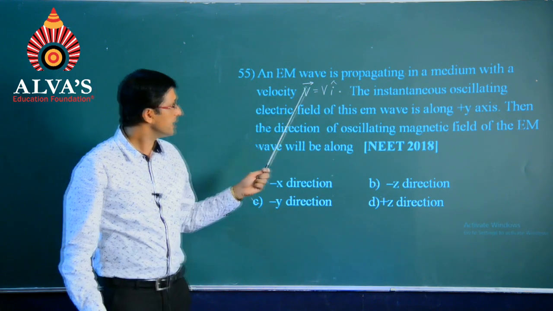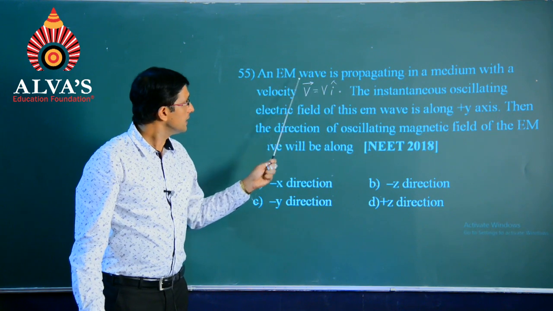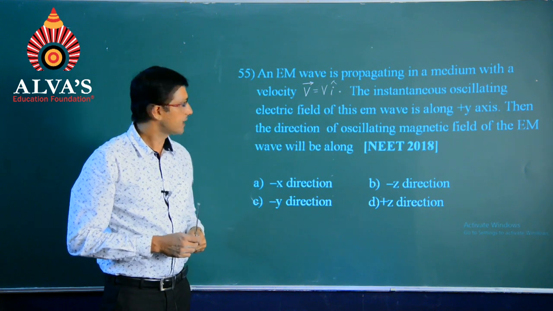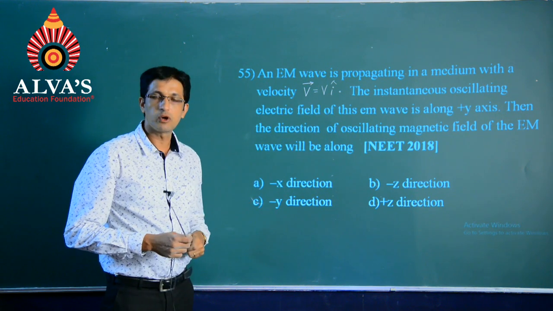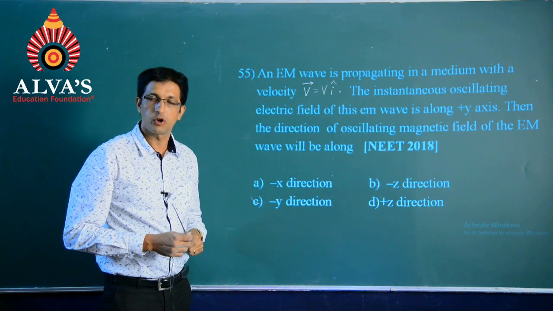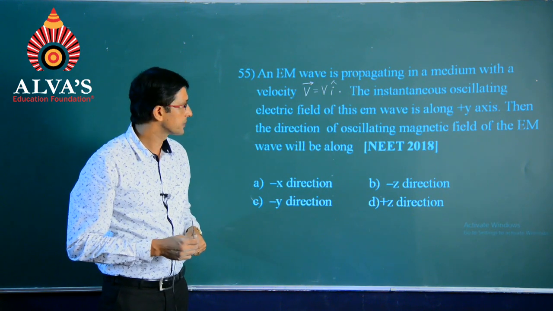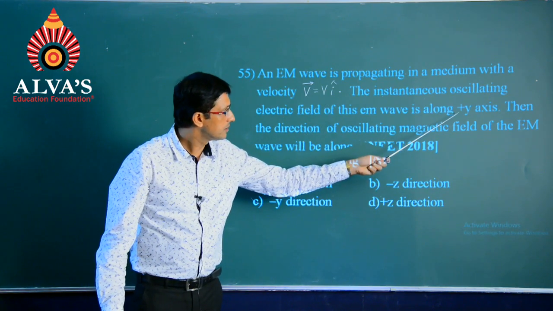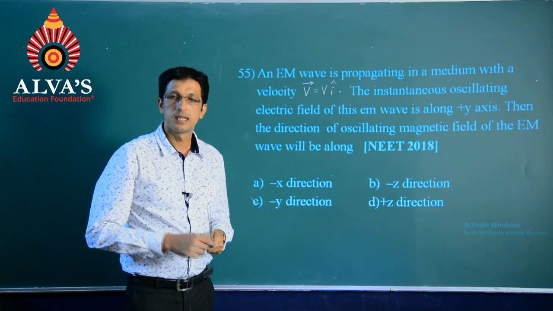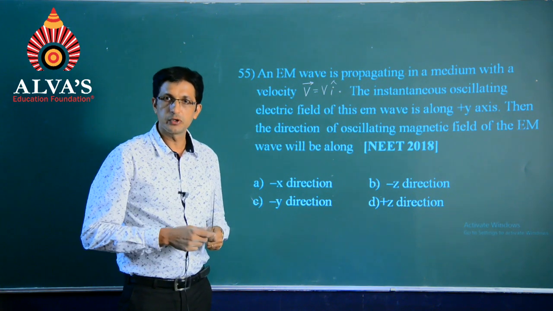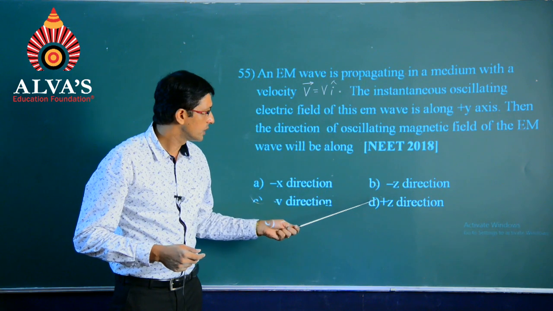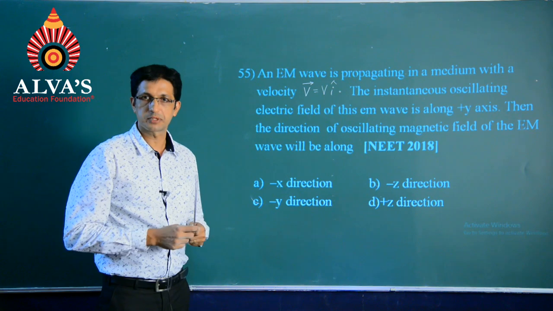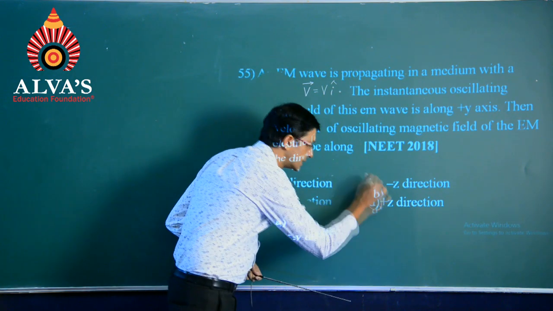So, students, we are very clear that the EM wave has been propagating along the given direction I cap, and whenever this happens, there will be always electric and magnetic fields oscillating at right angles to each other. So, since it has been already mentioned that electric field is given along the positive y axis, the typical solution for this with respect to the magnetic field should be the last option, that is the positive z direction.